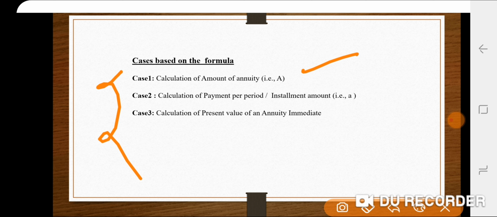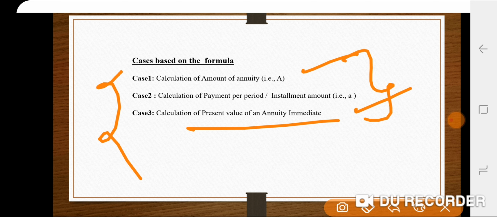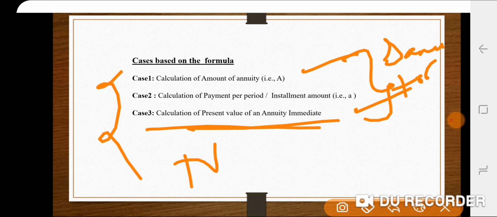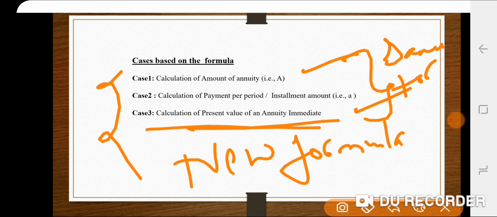Secondly, calculation of payment per period, that is the installment amount. And thirdly, present value of annuity. The first two cases deal with the same formula, the one I mentioned in the previous slide. That same formula we use for the first and second cases, but for the third case we use another formula to calculate the present value of an annuity.